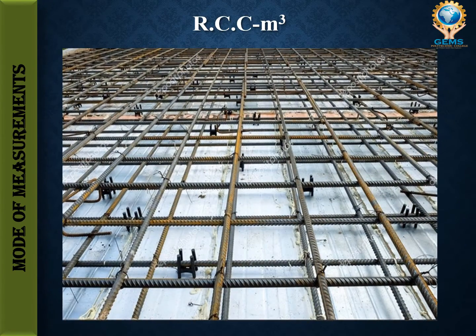So RCC work. RCC work is nothing but the quantity of materials required for 1 cubic meter of concrete production. What are the materials we need? For example, we need to collect the weight of the cement, the weight of the fine aggregate, and so on, meaning this much kg. These are things we need to calculate. So RCC is measured in meter cube.